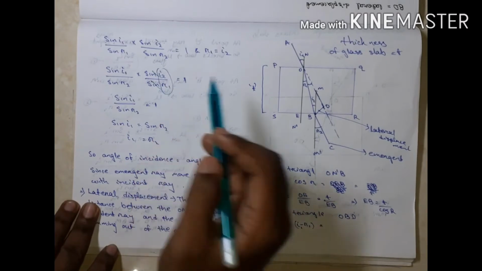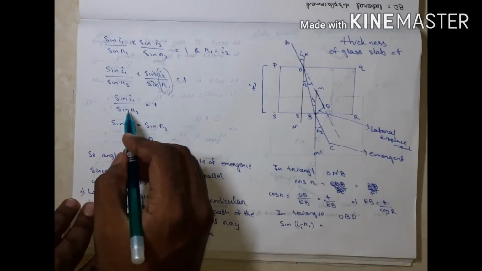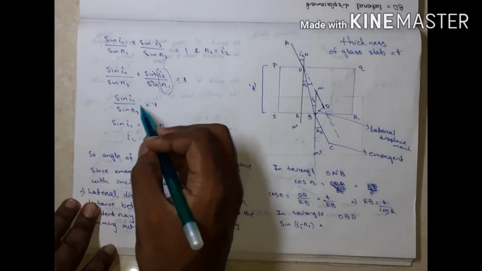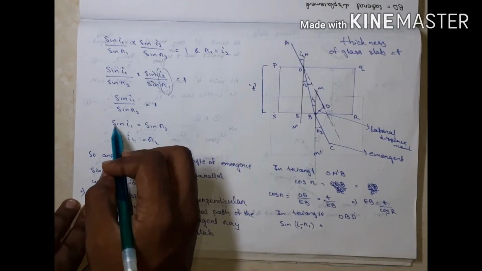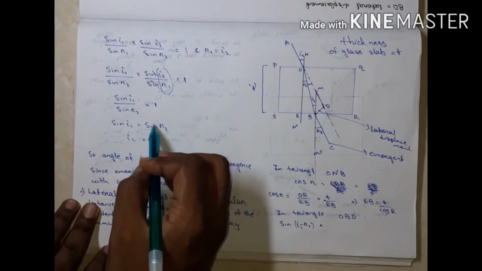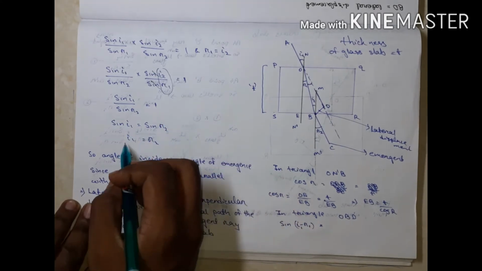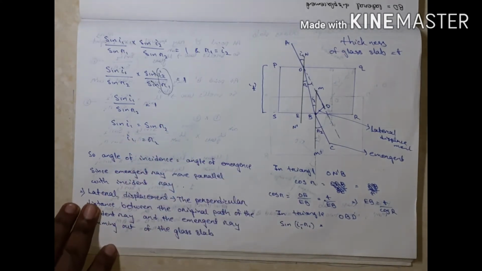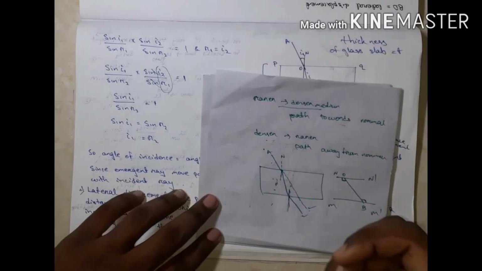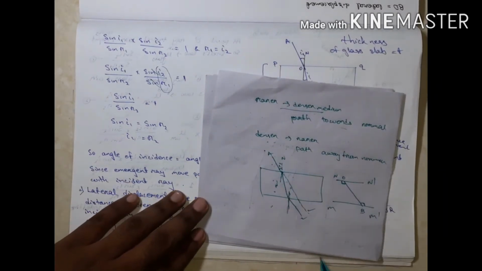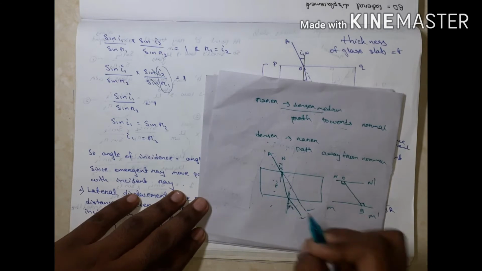Then sin I1 by sin R2 equals 1. Multiply above, sin I1 equals sin R2. If sin of angle I1 equals sin of angle R2, then I1 equals R2. What is I1? It is I1 and it is R2.